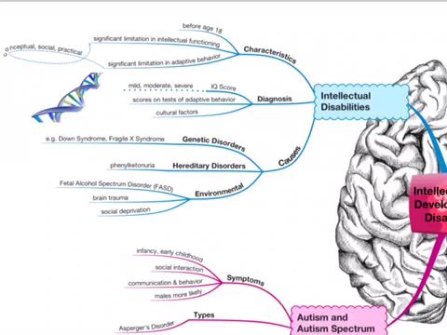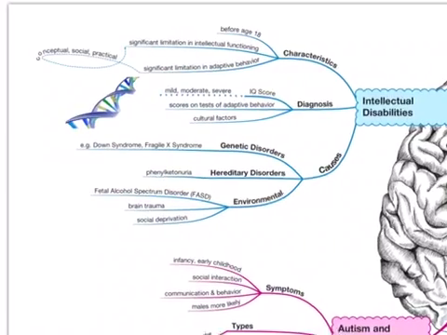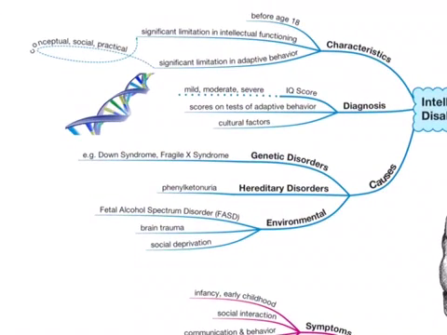Some of the characteristics are severe issues in intellectual functioning and adaptive behavior. These issues are made evident through a child's conceptual, social, and practical skills. These characteristics are expressed before the age of 18. There are many educational and support programs to help parents raise their child that has an intellectual disability.